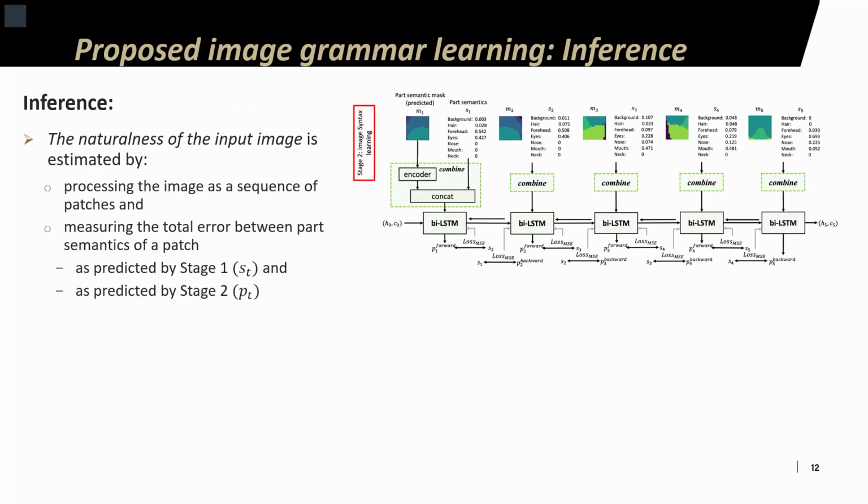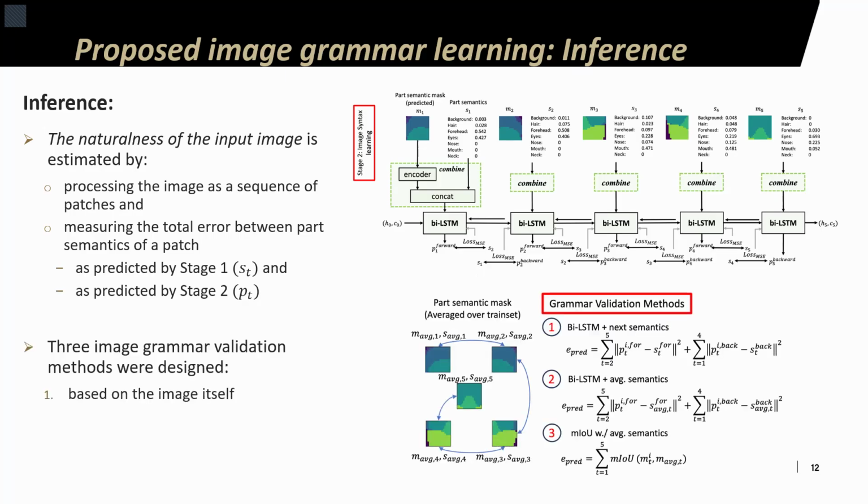In particular, determination of whether the image is natural or not is based on the total error between features of any patch as obtained from the stage one model and the features that should be within that patch based on expectations of its neighbors as predicted by the bidirectional LSTM of stage two.